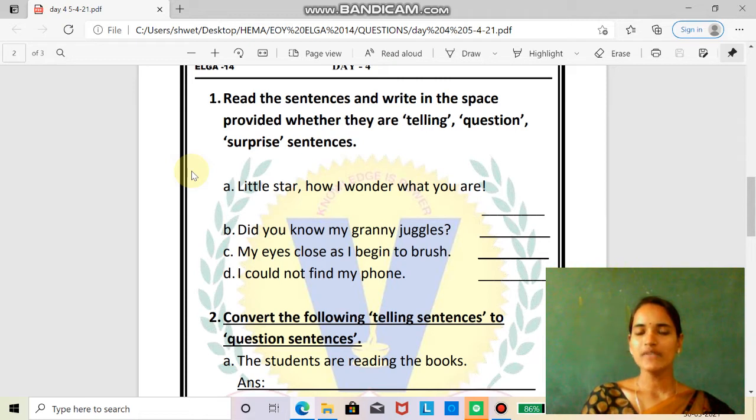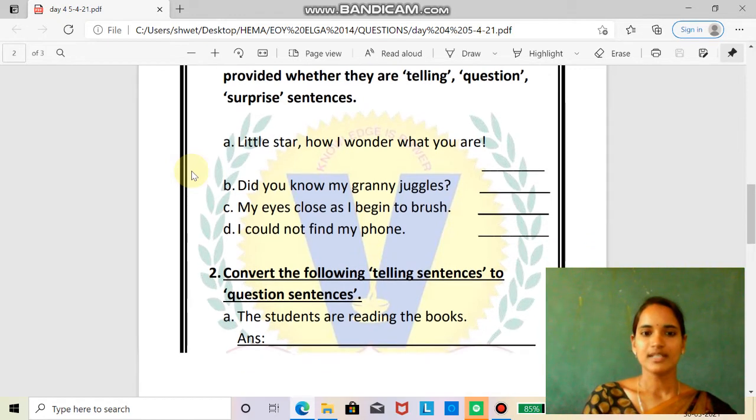Yes. Telling sentences always tell us something and end with a full stop. A question sentence is asking a question to us. When we ask some question to someone else, that is called a question sentence, and it also ends with a question mark. And then comes a surprise sentence, which makes us feel amazed and ends with an exclamatory mark. Yes. So now you will be finding whether it is a telling, question or surprise sentence.